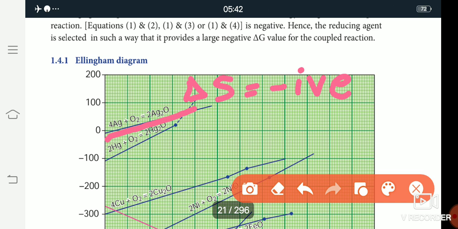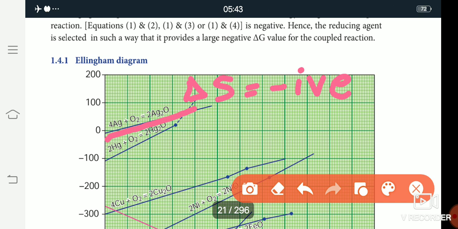For silver oxide at the top upper layer, there is no need for a reducing agent.